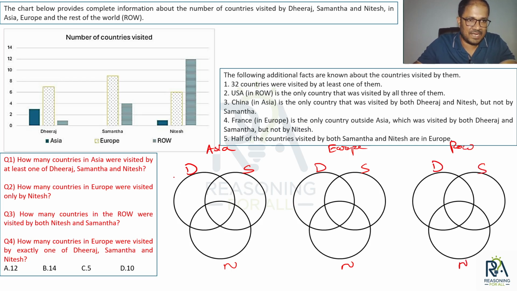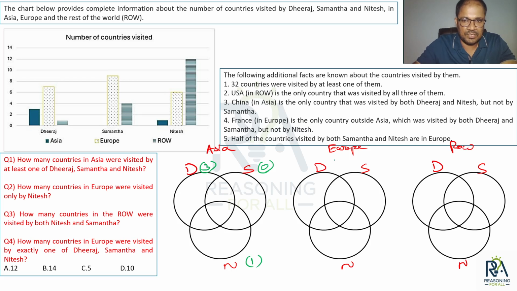Asia, we had the values, they just got erased. Let me take a different color. Dheeraj we have 3 here. Samantha, Asia is 0, there is no Asia for Samantha. Then for Nitesh it is 1.